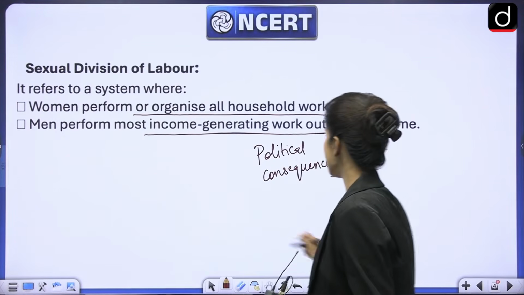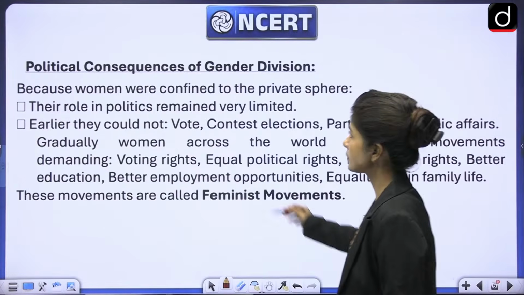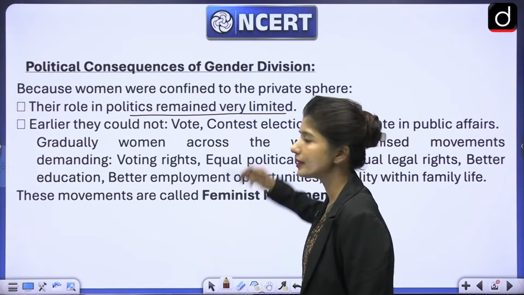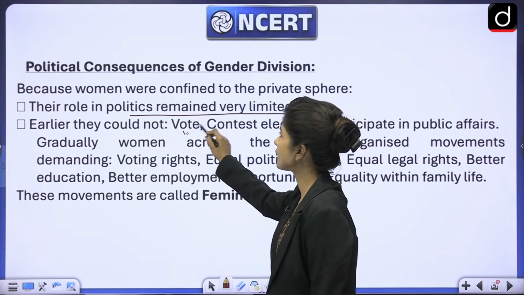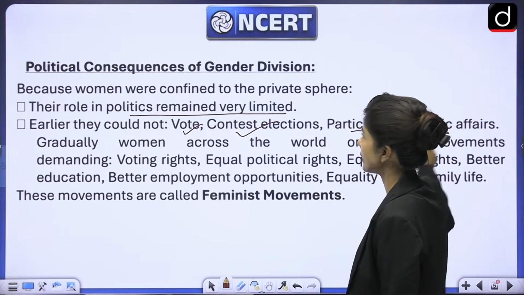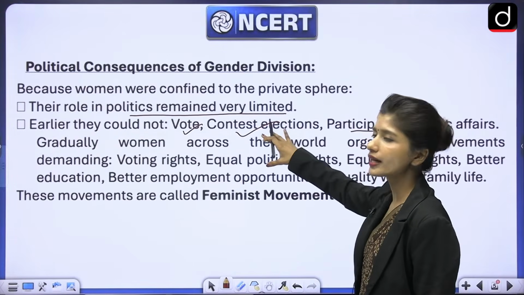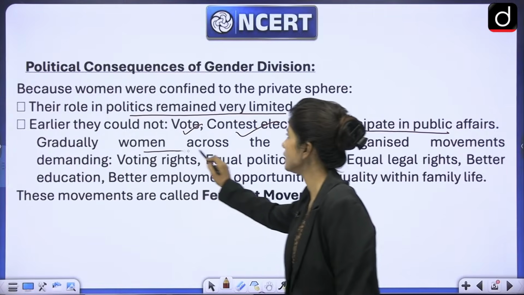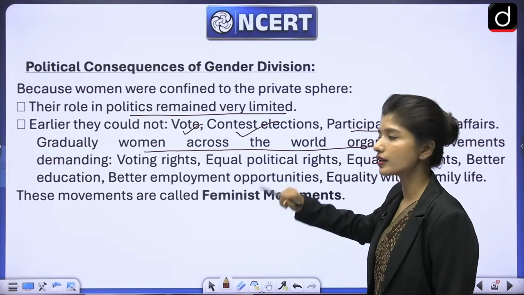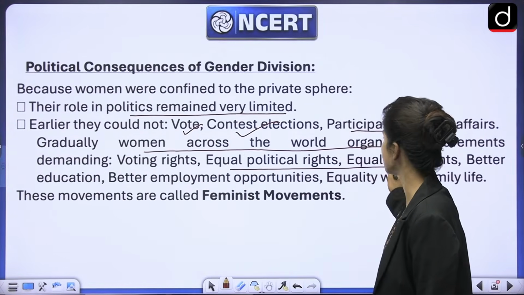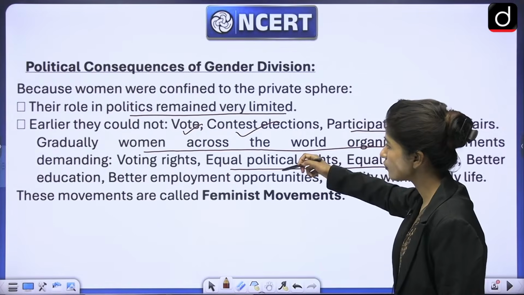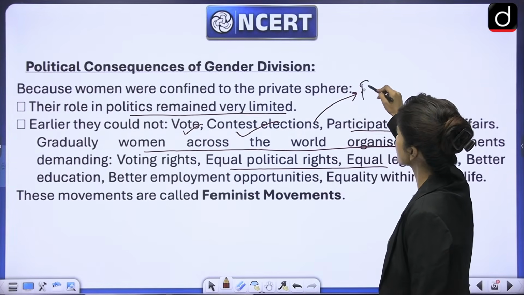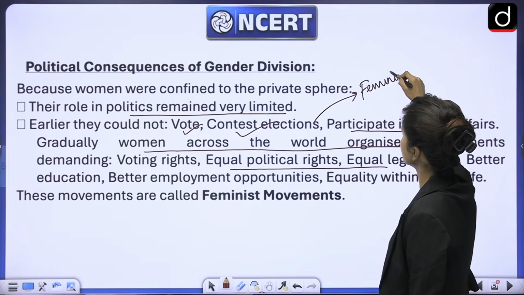So what were the political consequences of this? That the role in politics remained very limited, because earlier they could not even vote, contest elections or participate in public affairs. So eventually what happened was they remained restricted to households. Now they are gradually demanding rights, voting rights, they're demanding equal political rights, they're demanding legal rights. And because of all this, this gives rise to feminist movement.